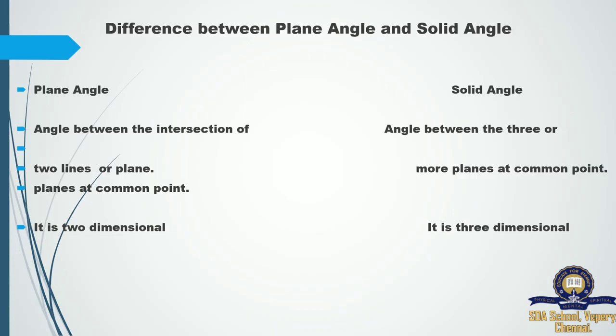For example, in the last picture we saw one cone contacting the circle, so three or more planes at a common place. Here it is two-dimensional, while the solid angle is three-dimensional. Two-dimensional means in a plane, like our normal floor, it makes an angle. But in the case of solid angle, the three-dimensional object is contacting the circle. So it is a three-dimensional angle.